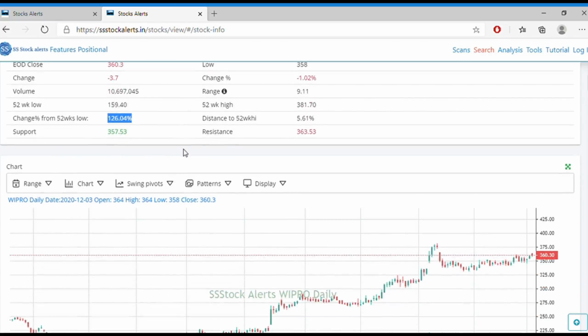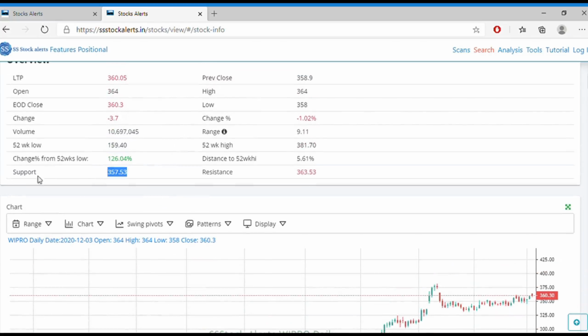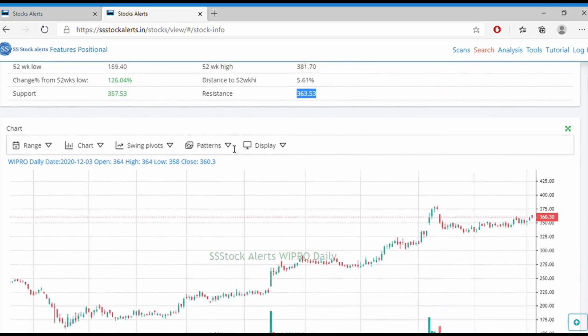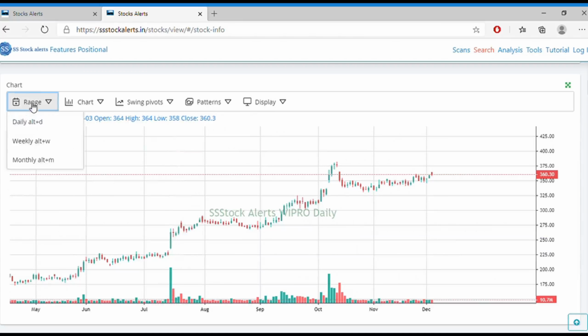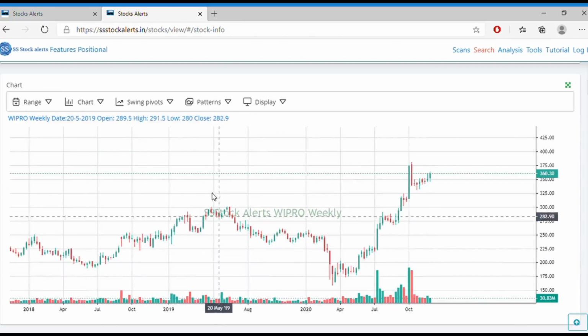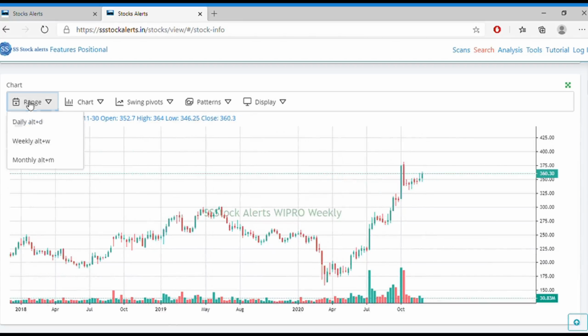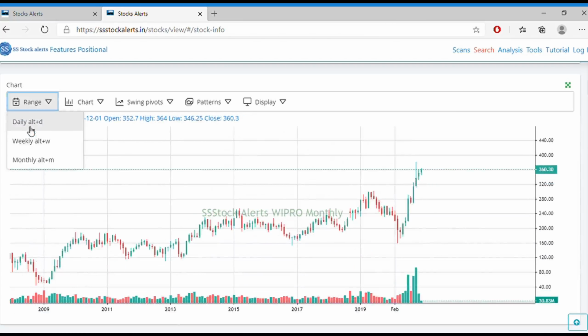And what is the current support? Based on the pivot points, we can see the support and resistance, and we can see the pivots at the bottom also. So the current support is 357, and the current target or resistance is 363. And the chart is very useful. Here you can see the weekly, monthly, and daily also.